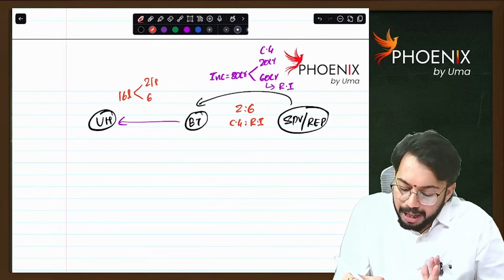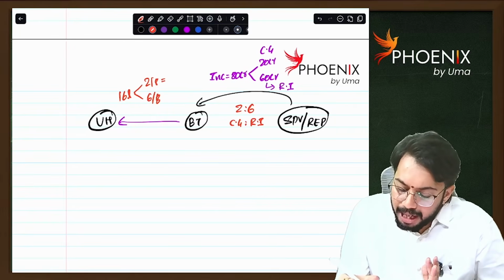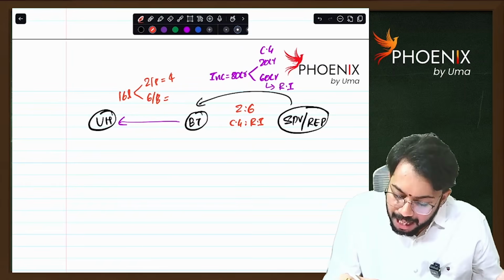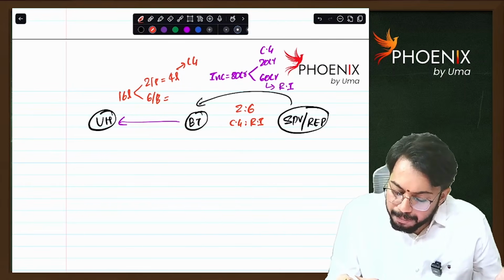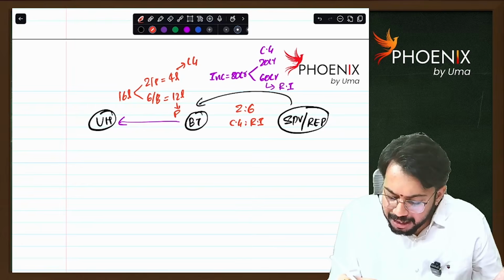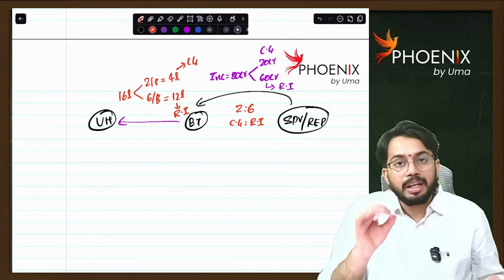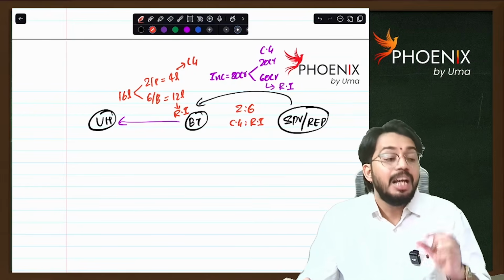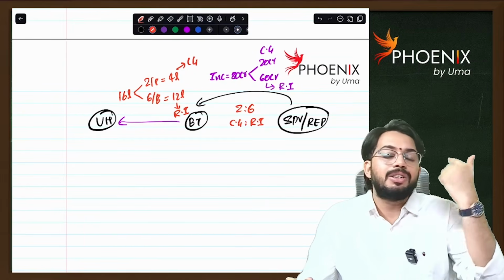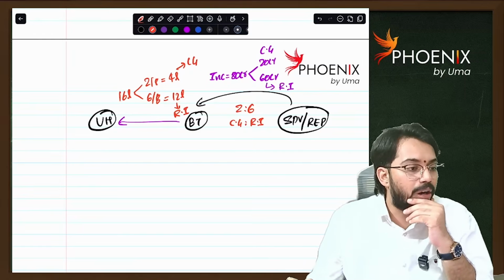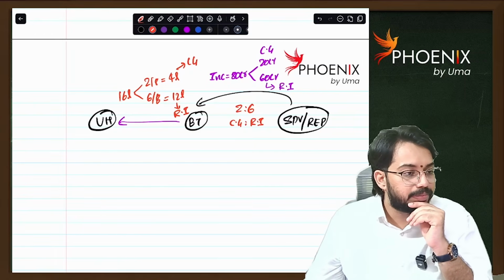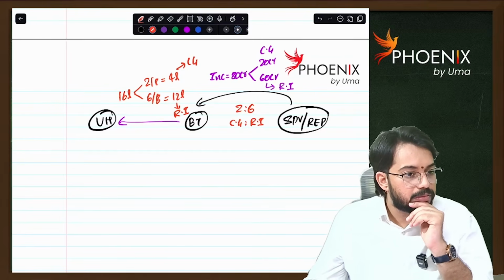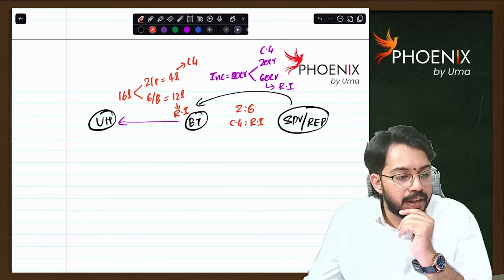2:6 means what? 2 by 8, 6 by 8. 16 into 2 by 8 will be 4 lakhs. 4 lakhs is capital gains and the balance 12 lakhs will be considered as rental income. So the point here is, whatever the proportion in which income is received by the business trust, in the same proportion income is also taxable in the hands of the unit holder. Are you able to understand? I hope you are clear till here.